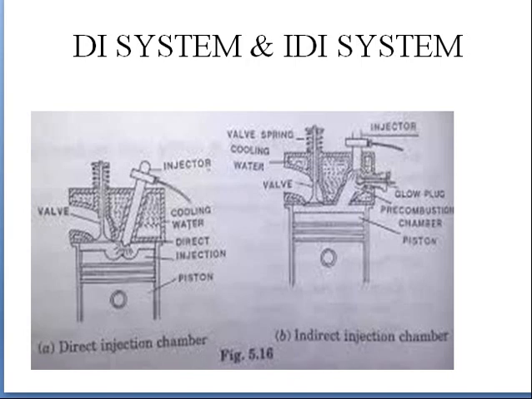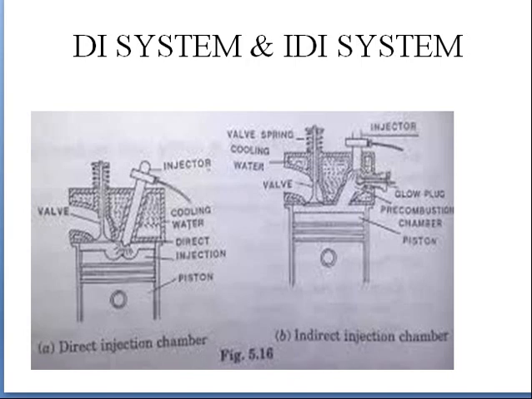Now the advantages and limitations of these systems: in case of direct injection system, the fuel will burn inside and excess heat will be released. It becomes very difficult to control the heat, but the power which we are getting is very high in case of direct injection system. But in case of indirect injection system, the combustion of fuel will take place outside and that combusted fuel will be sent inside the chamber and will go for the movement of the piston.